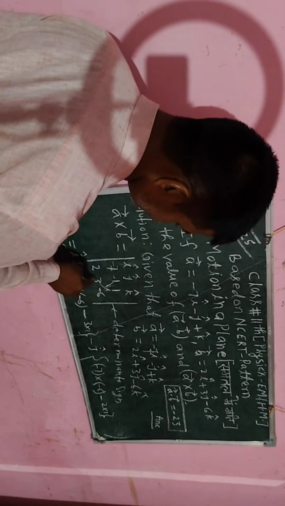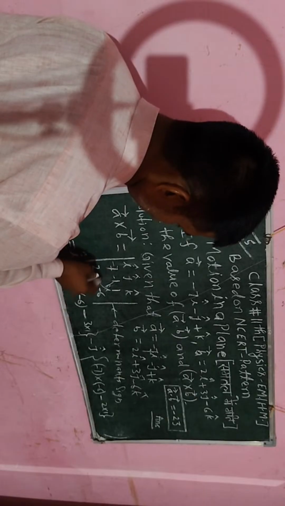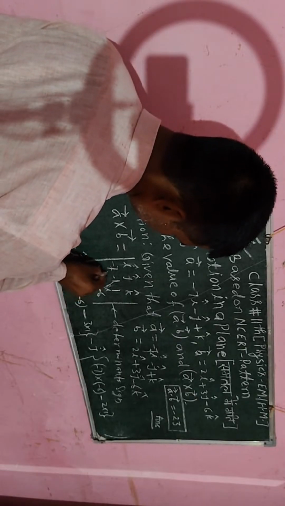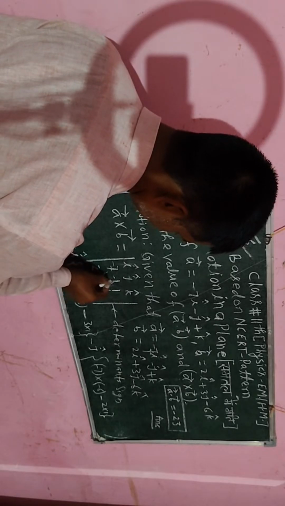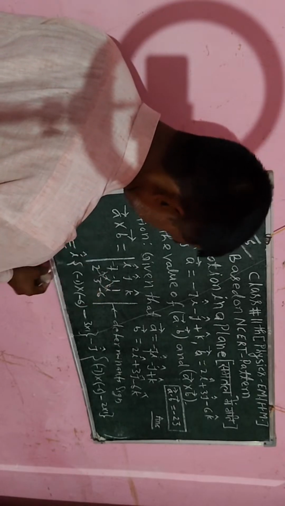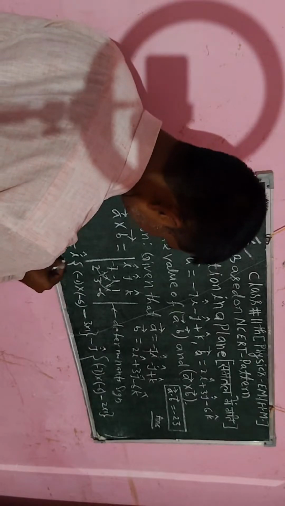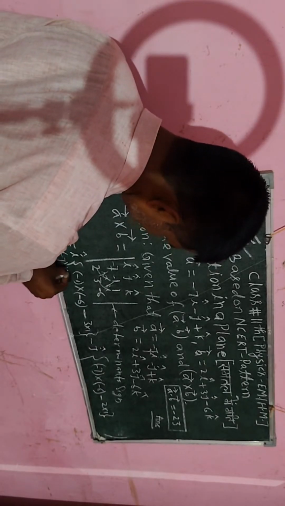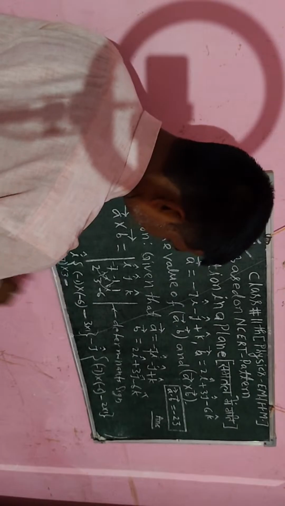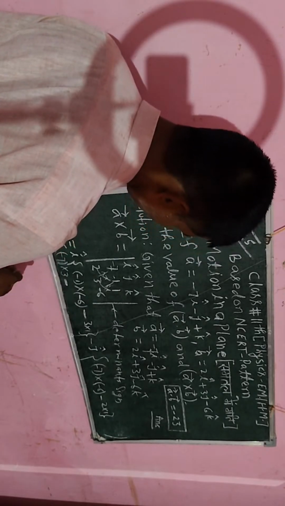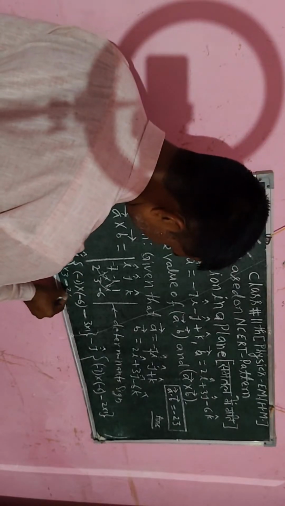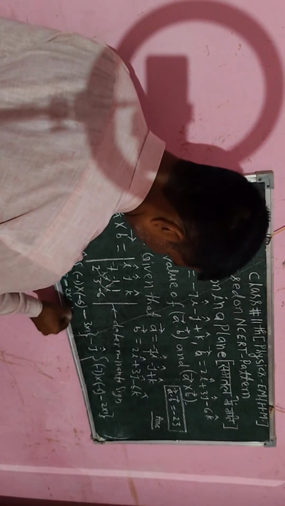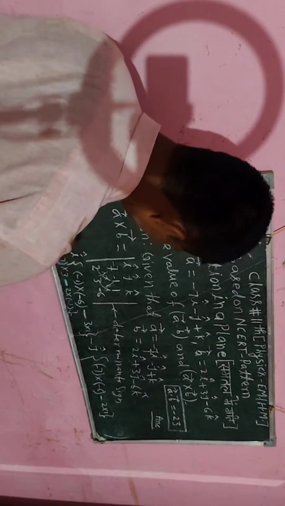So I will take its cross multiplication: 3 into -7, that is -7 into 3, and then minus 2 into -1. So positively I will follow the formula. So here I will write 2 into -1 in the curly bracket.